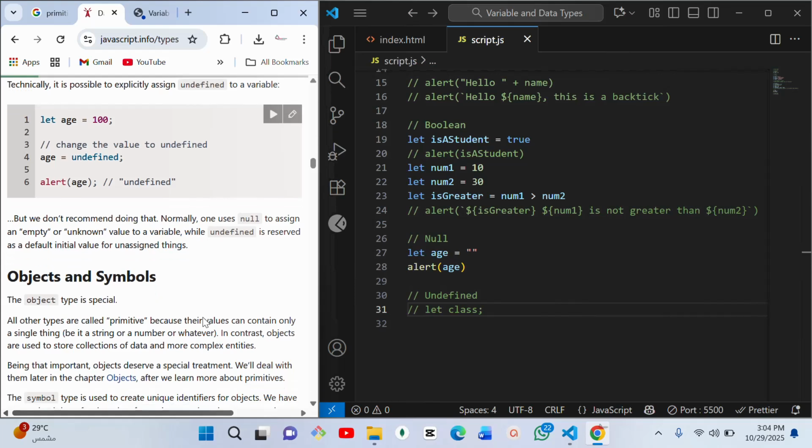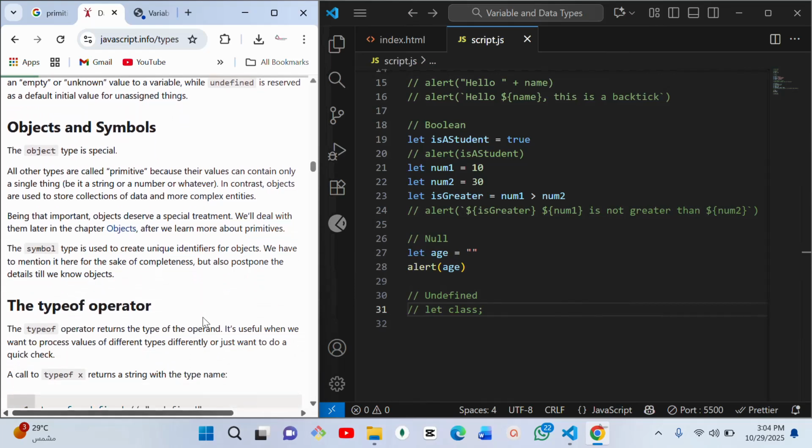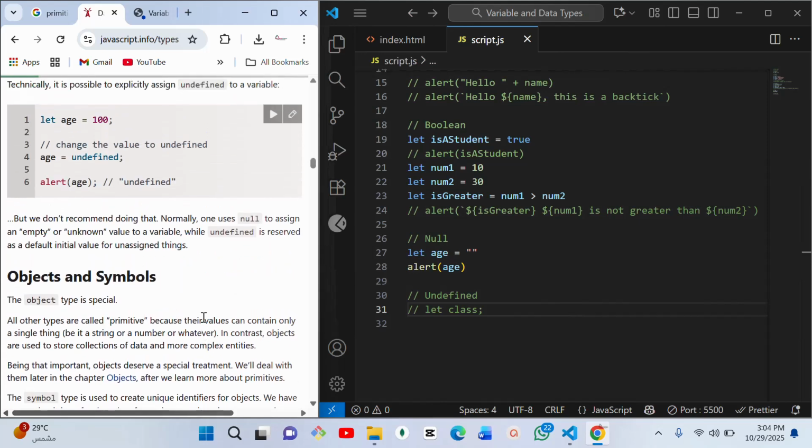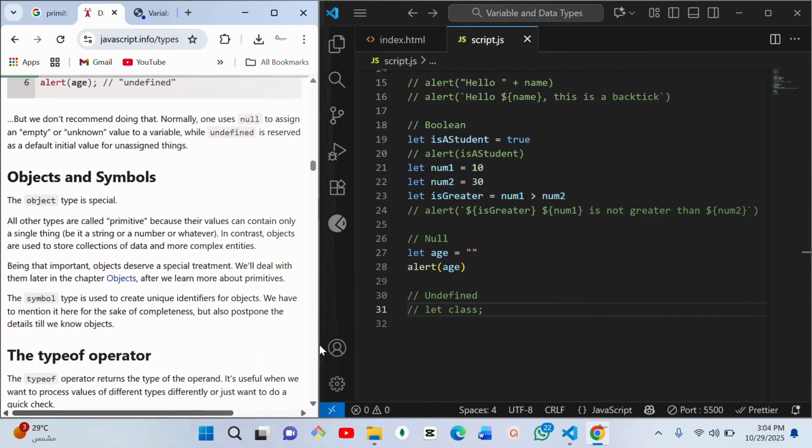Okay. So the next one, symbols. In this case they are putting object and symbols together. The object type is special, and under this object is where we have the array, the example I gave you, and we have functions too. We are going to learn all those that are a bit advanced in JavaScript. All other types are called primitives, all the other types before this one, because their values can contain only a single thing, be it a string or a number or whatever.